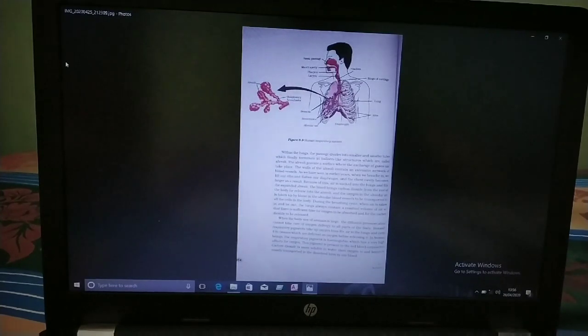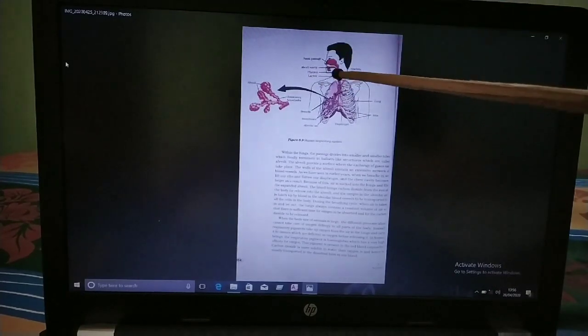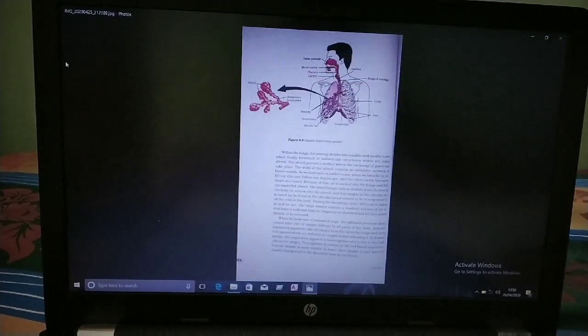So children, the upper end of the trachea has a voice box called the larynx. The trachea runs down the neck and divides into two smaller tubes called bronchi.